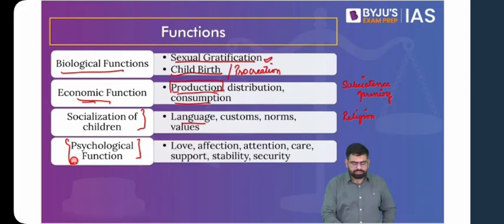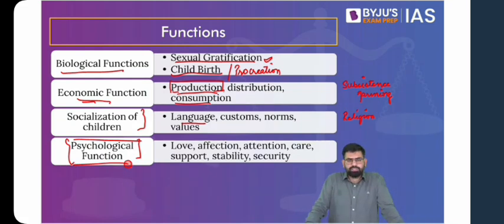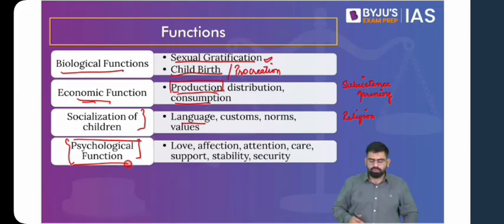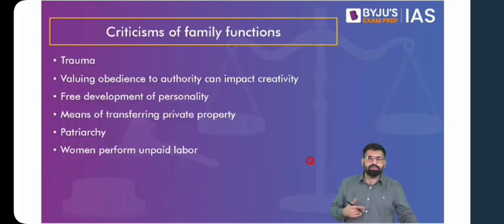Now you see, the psychological function is a new dimension, because traditionally family was primarily understood as a unit of production and consumption, to legitimize children and to socialize children. This psychological dimension of family is a new thing. With these functions, you can understand the role of family and why family is important. But it is not without its flaws. These functions of family also have some criticisms.